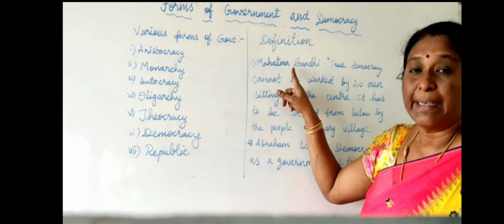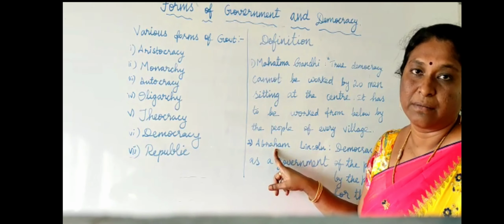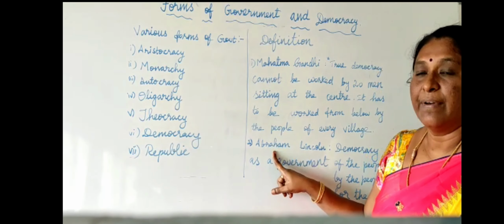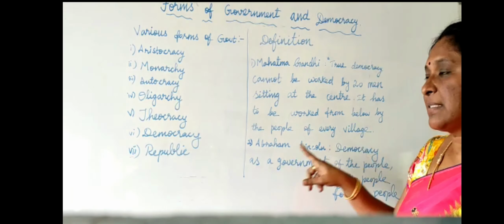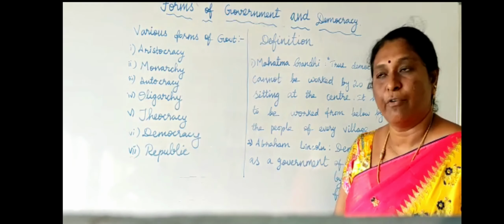That is the definition given by Mahatma Gandhi. Second, Abraham Lincoln, the former president Abraham Lincoln, gave a definition of democracy. Democracy as a government of the people, by the people, for the people.